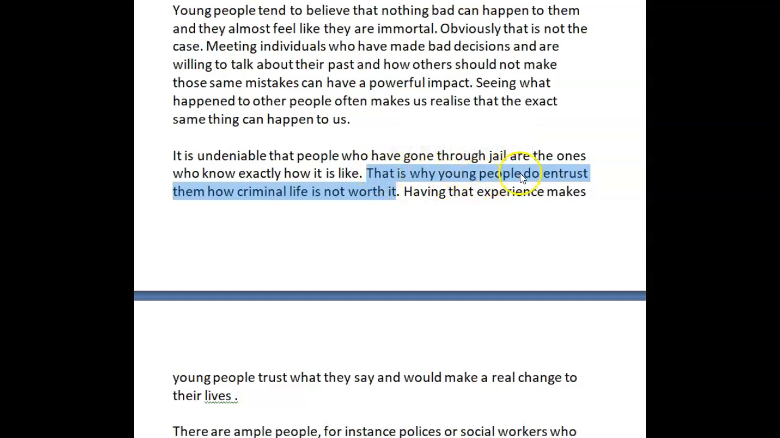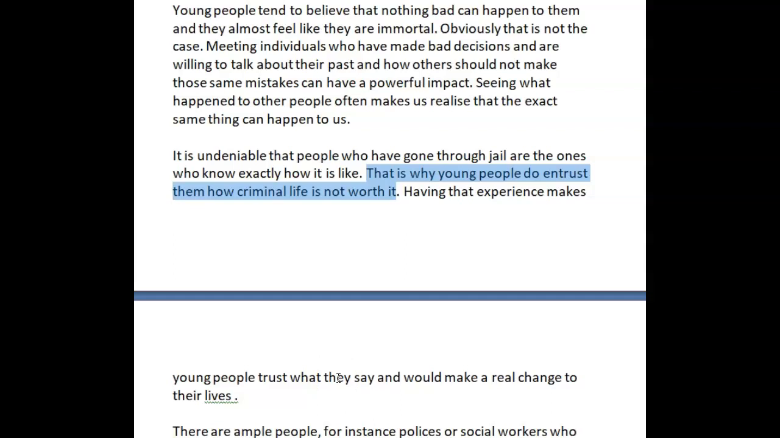That is why young people believe them when they say that criminal life is not worth it. That would have made more sense. "Having that experience makes young people trust what they say and would make a real change in their lives." You have to be careful here because you've got two different groups of people, okay? You've got the people who've gone through jail, then you've got young people, and then you've got them, and then they say. So when you say that, I don't know who you're talking about.